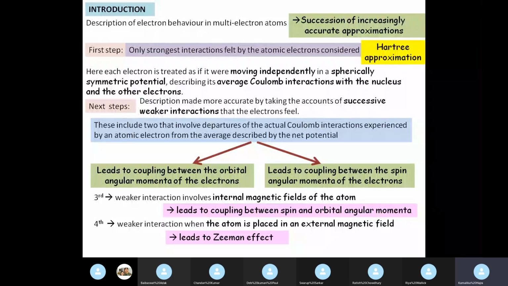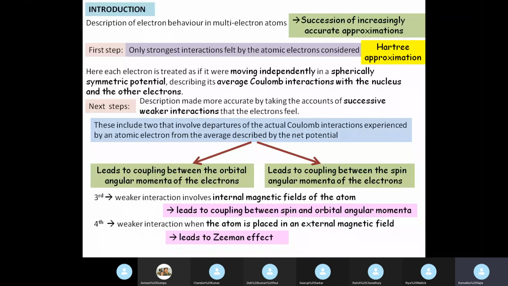So you can understand that in order to properly understand the Zeeman effect, you have to have a fair idea of how the different angular momenta of the electron behave inside an atom, and how the couplings occur and what is the result of these couplings.